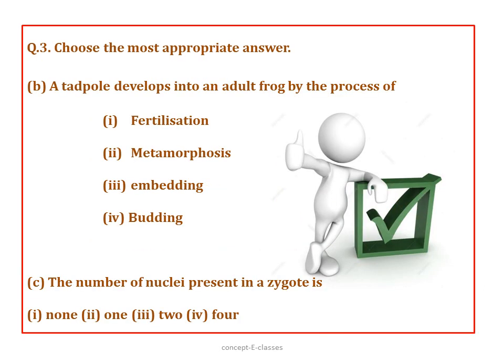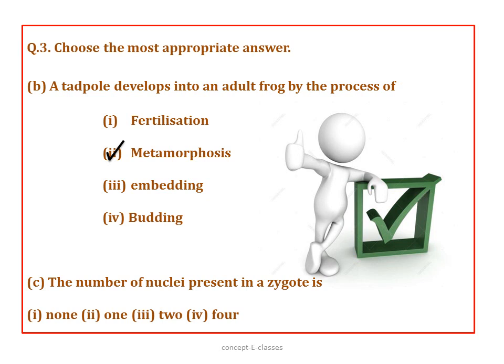Now let's see the B part of question number 3. A tadpole develops into an adult frog by the process of, is it fertilization? No, fertilization is the process of fusion of a male gamete and a female gamete to form a zygote. So it is not fertilization. Is it metamorphosis? Yes, the answer is metamorphosis. The transformation of a larva into an adult is termed metamorphosis. A tadpole is the larval form of a frog.